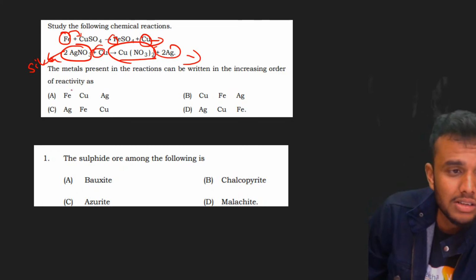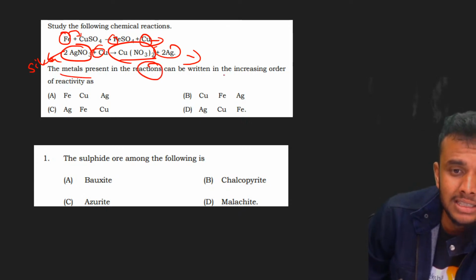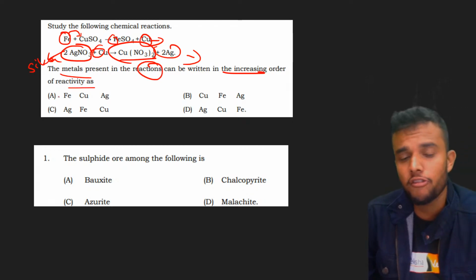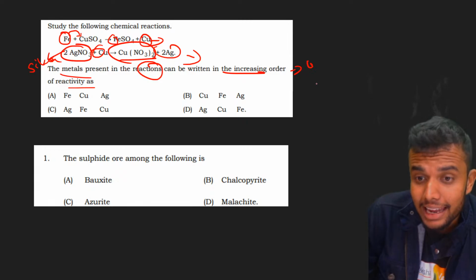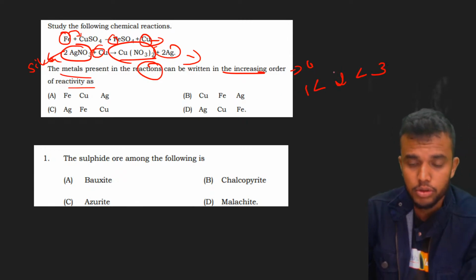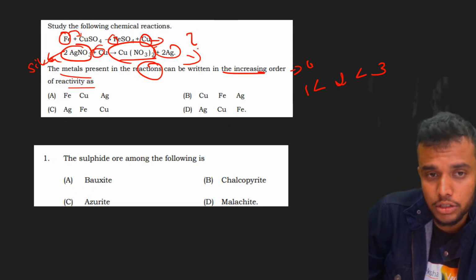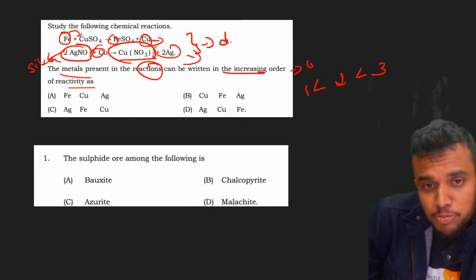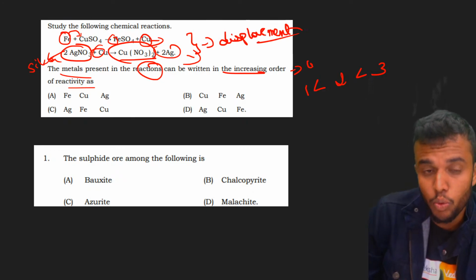What is the question, students? The metals present in the reactions can be written in the increasing order of reactivity as. What they ask is that we need to arrange them in increasing order, that is, 1, 2, 3. Here, students, these two reactions are examples of displacement reaction.